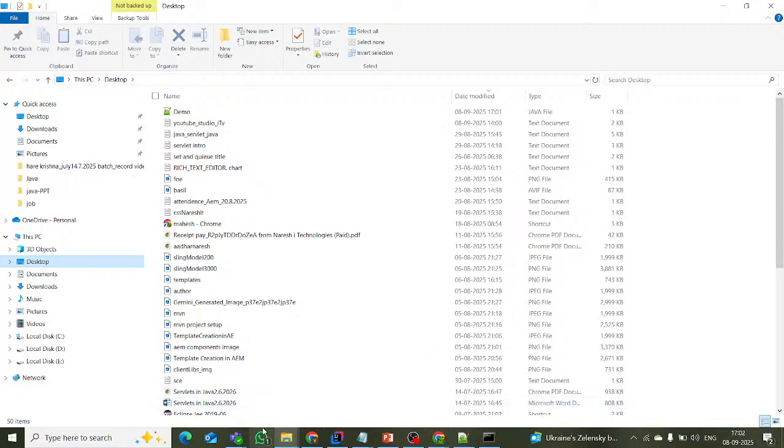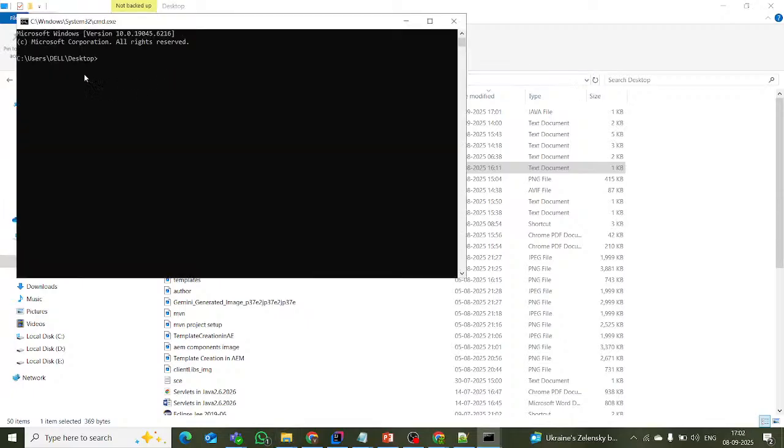Now, second point. I am here at the desktop. Take the cursor here, and take the cursor here. It's loading something. Okay, take the cursor here, remove this desktop, and give the command here. We are in C users del desktop.